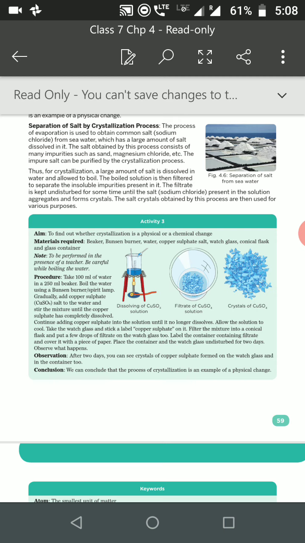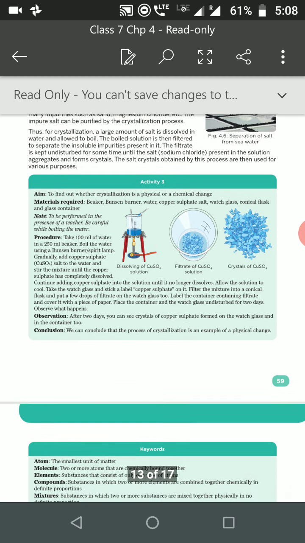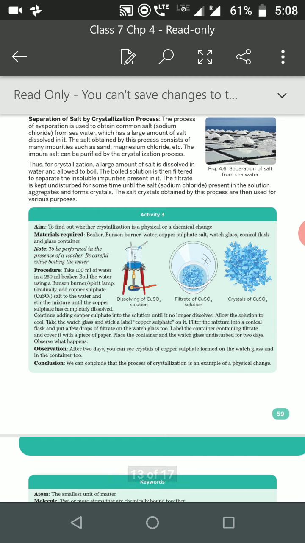Now that salt solution is allowed to boil. Then after boiling, filter it so that the insoluble impurities present in it come out. Now leave this filtrate undisturbed for some time. Afterwards you will see that the salt has changed into the form of crystals.